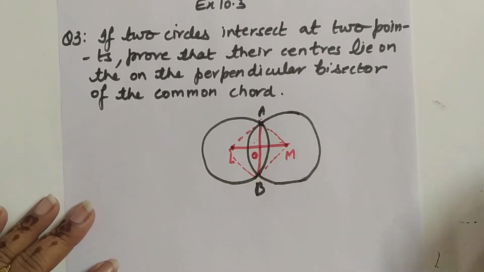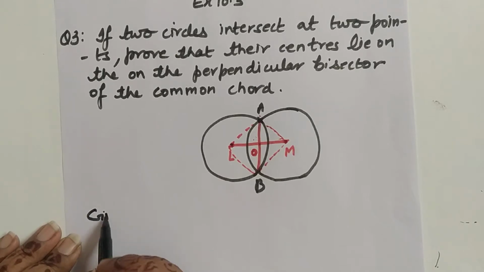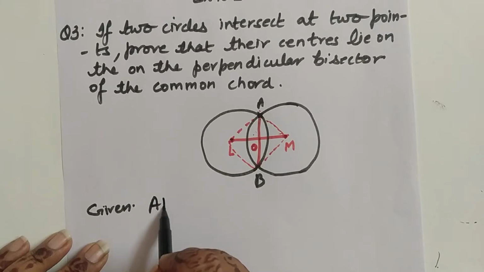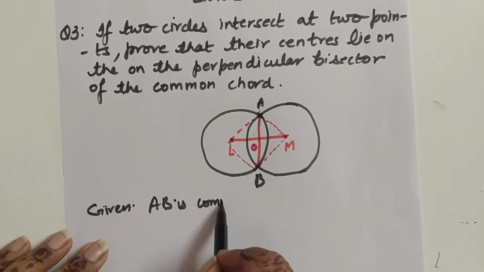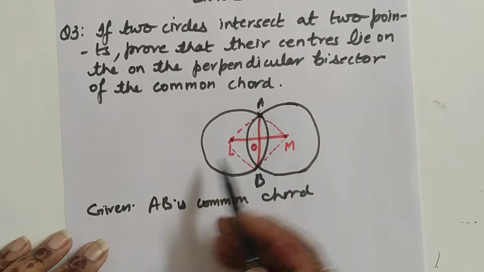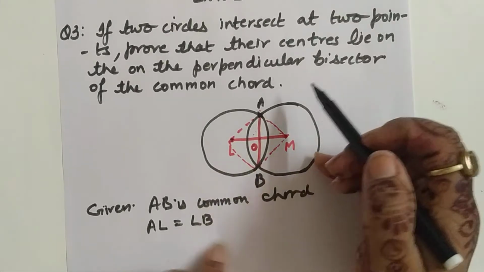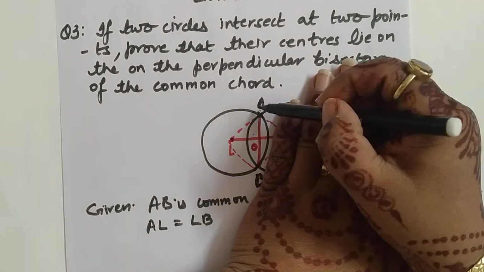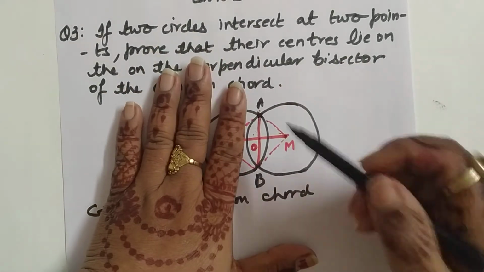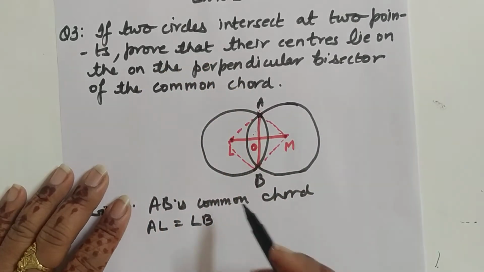So what we will write here, first of all, always what we do, we always write what is given to us. So AB is the common chord. And see, AL is equal to LB. If we hide this circle and see LA and LB, both are the radius of this first circle. And here AM and BM are the radius of this second circle.